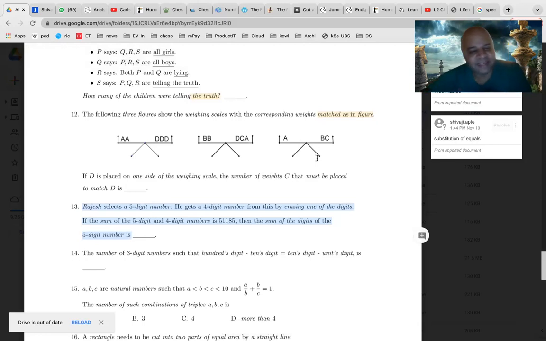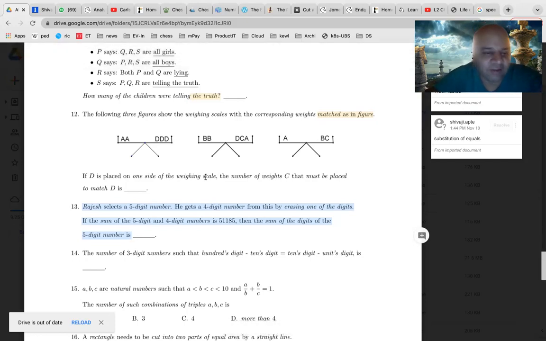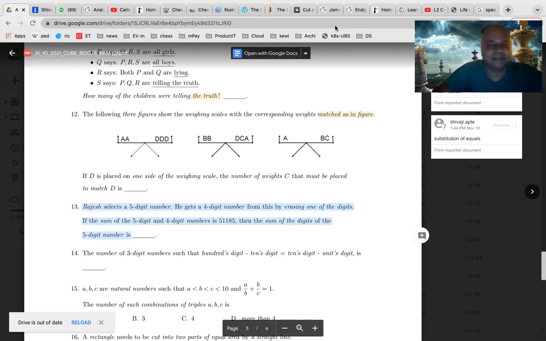Oh, the last sentence. If D is placed on one side, which means that, see, these are the scale, right? So D is placed on one side. So there is only one single weight of D on one side. Then how many weights of C will be required on the other side to match D? So essentially they are asking D is equal to how many times C? That is what they are asking. If it is 2 times, you have to put 2 weights of C on one side and 1 is D. That means D is equal to 2C. If 3 weights are placed, then it is 3C, right? That's what they are asking. Right? Yes.